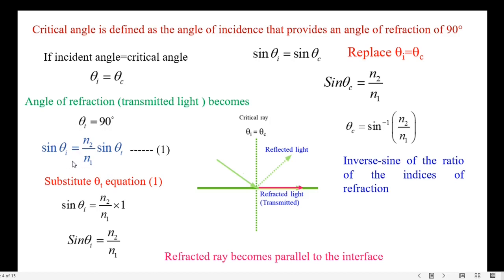From Snell's law, sin theta I equals N2 over N1 times sin theta t. Substitute the theta t value and we get sin theta I equals N2 over N1. Here we can write sin theta I equals sin theta c. Therefore, sin theta c equals N2 over N1. From the above expression, theta c equals inverse sine of the ratio of the indices of refraction. That is, when theta I equals theta c, the refracted ray becomes parallel to the interface.